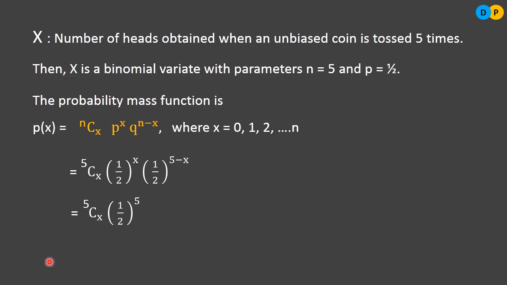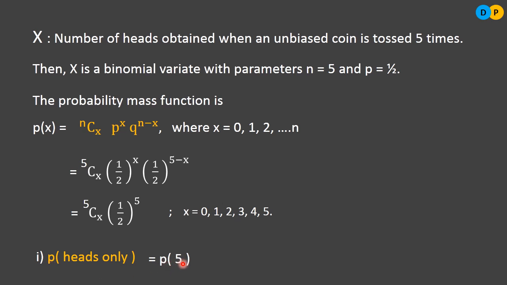Now let us take up the first sub question here. We need to find the probability of getting all heads. We'll be tossing the coin 5 times. All the tosses should result in head. Only heads, no tails. So the random variable x will take the value 5, probability of x equal to 5.